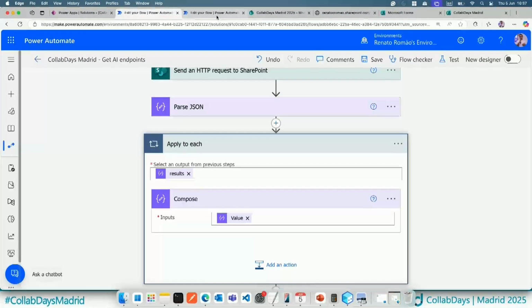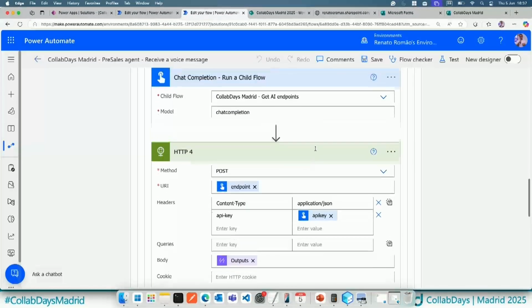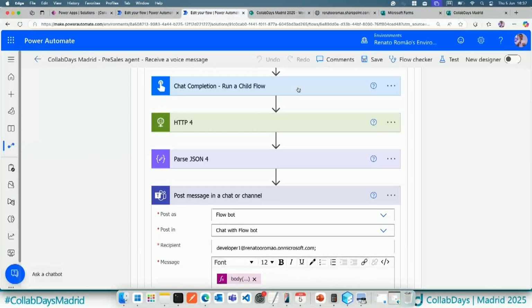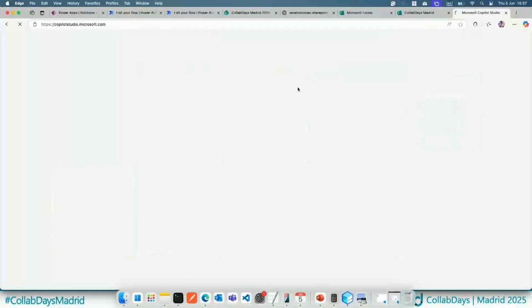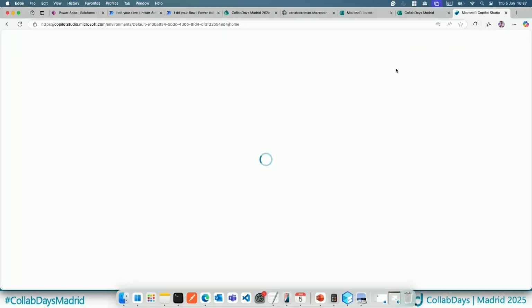But in this case, the last action before we finish this session. So in this case, I'm just using an AI to send the output. But how can I connect it with AI Builder or Copilot Studio, for example? So basically, by default, if I open Copilot Studio, AI Builder is built in by default right now. So I will open only Copilot Studio.